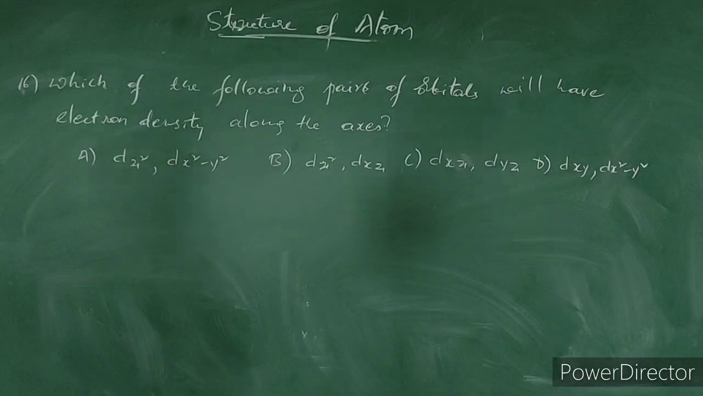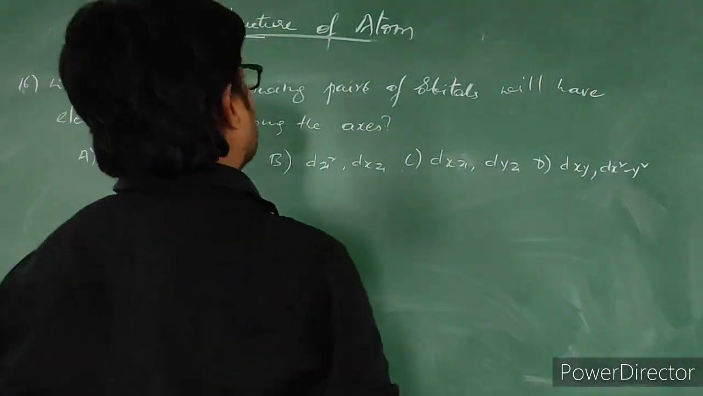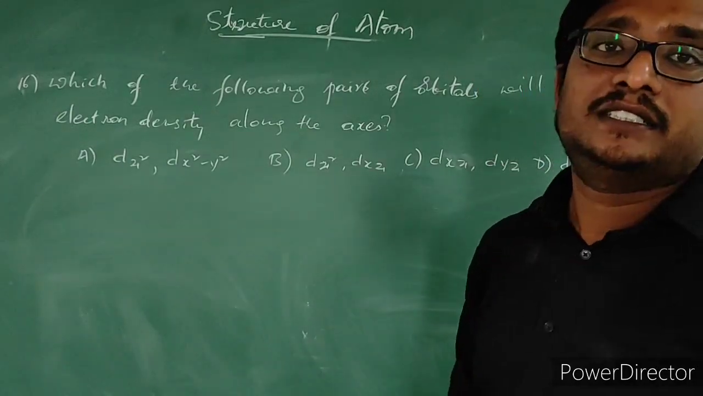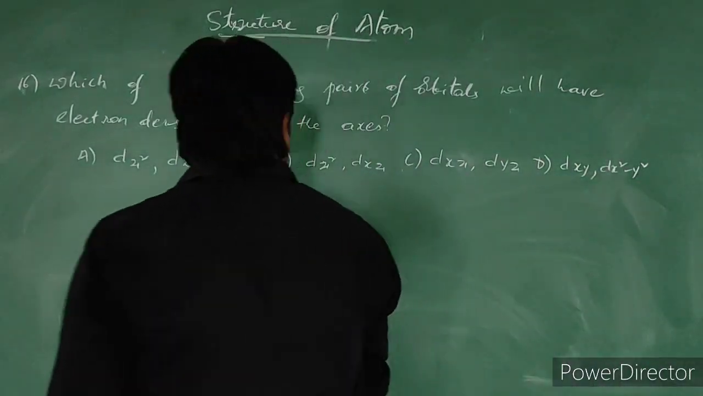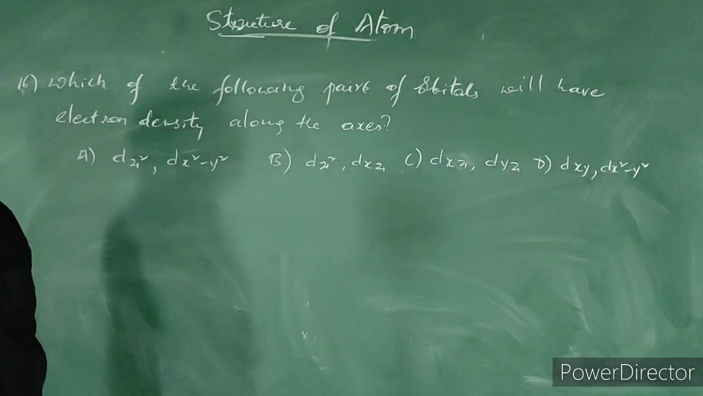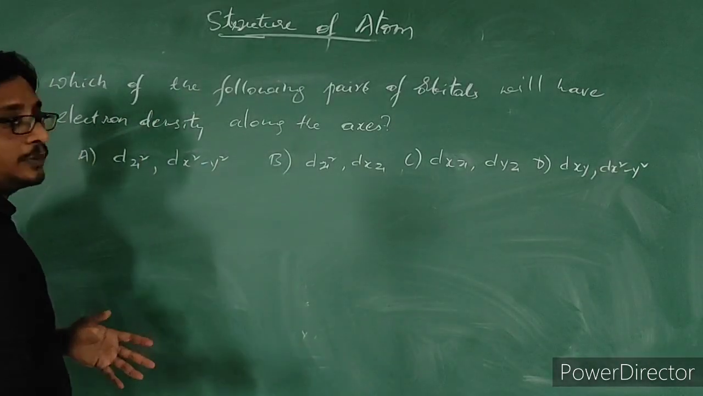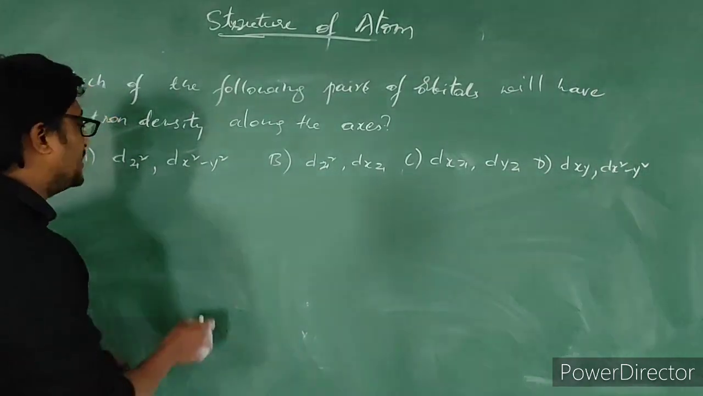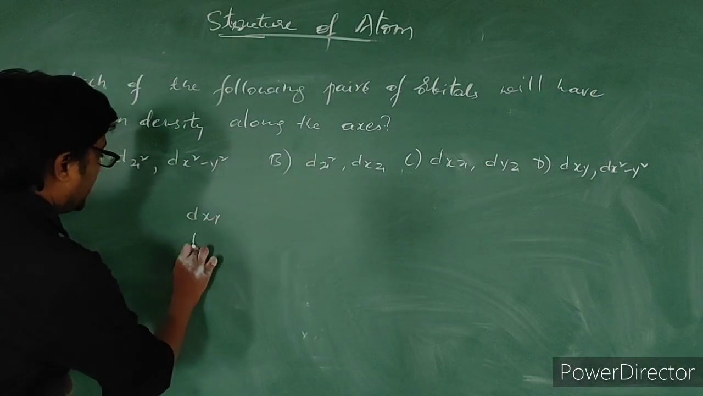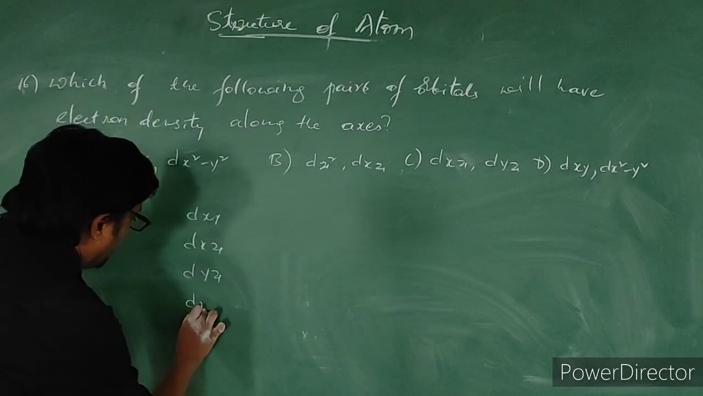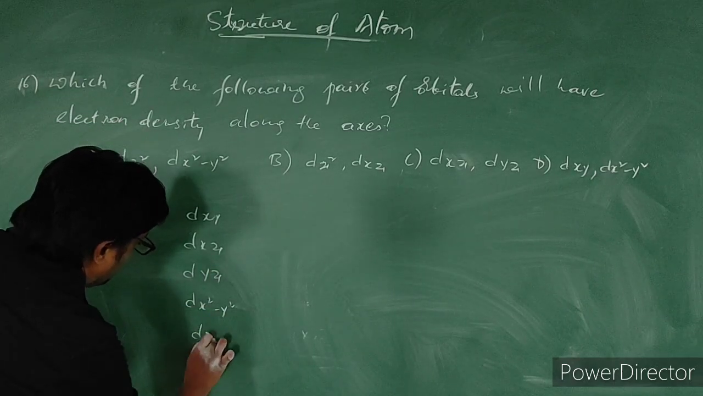Let us see the next question. Which of the following pairs of orbitals will have electron density along the axis? Here in the options he has given the d orbitals. We know that there are 5 d orbitals in the d subshell: dxy, dxz, dyz, dx square minus y square, and dz square.